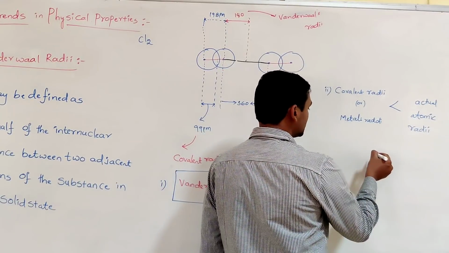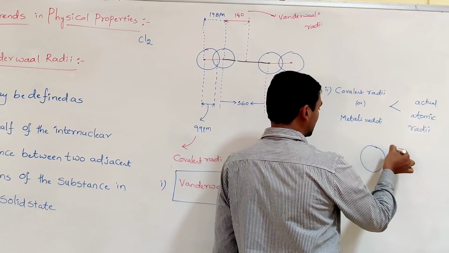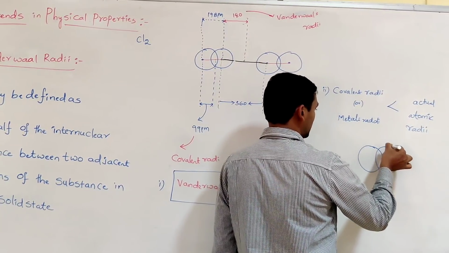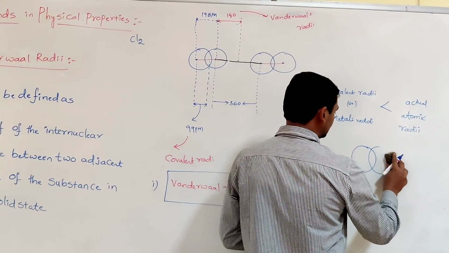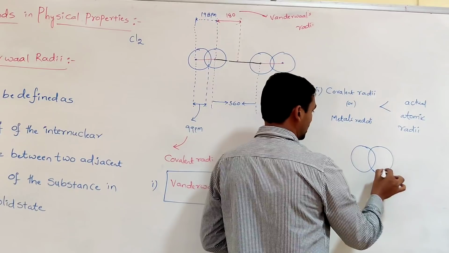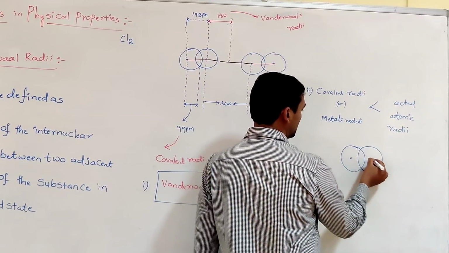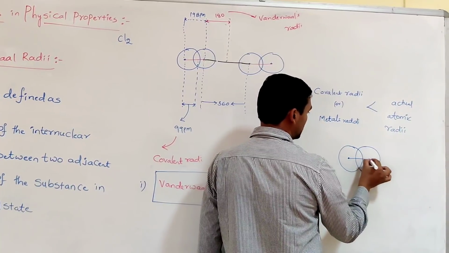The reason is, for example, two hydrogen atoms are combining together to form a molecule. The bond present between these two is a covalent bond.